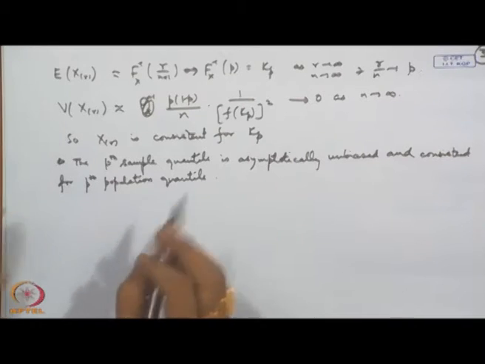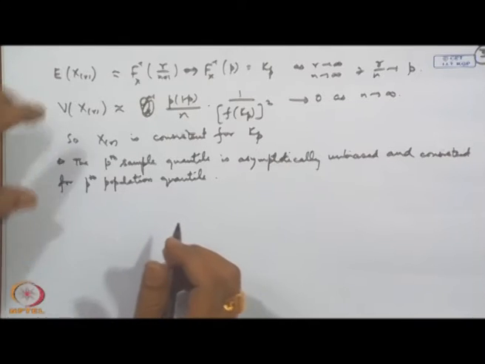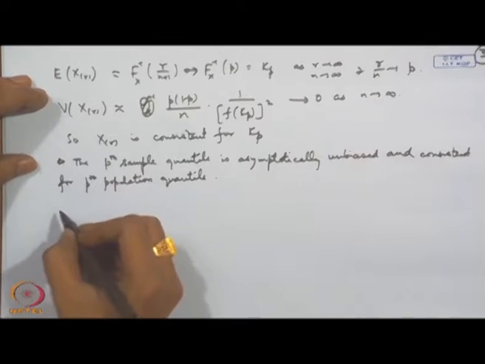So we have something to start with. Now we consider confidence intervals for population quantiles.